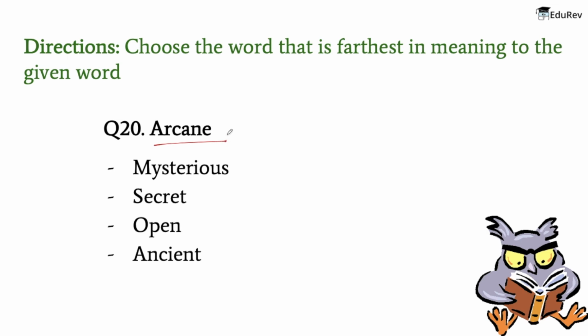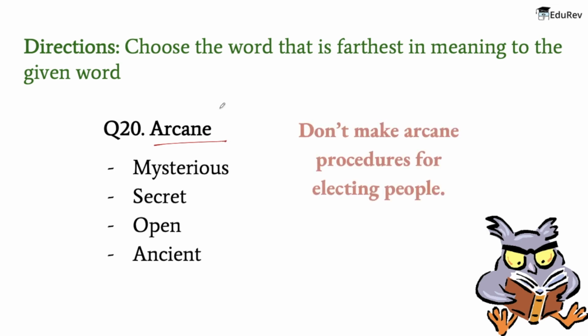So the meaning of this word is something that is understood by few people. For example, don't make arcane procedures for electing people. Now the meaning of the words are: number one word is mysterious. So its meaning is difficult or impossible to understand, to explain or identify. The meaning of secret is not known or seen, or not meant to be known or seen, I would say.